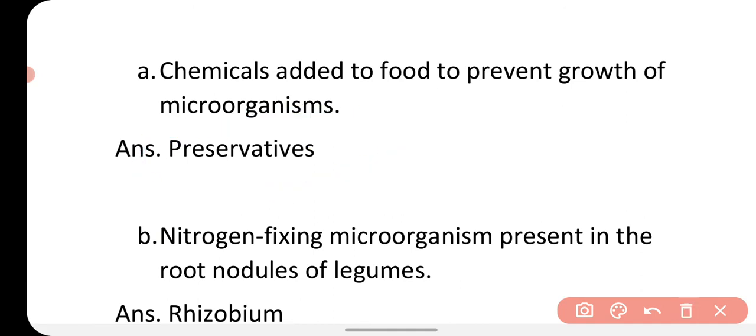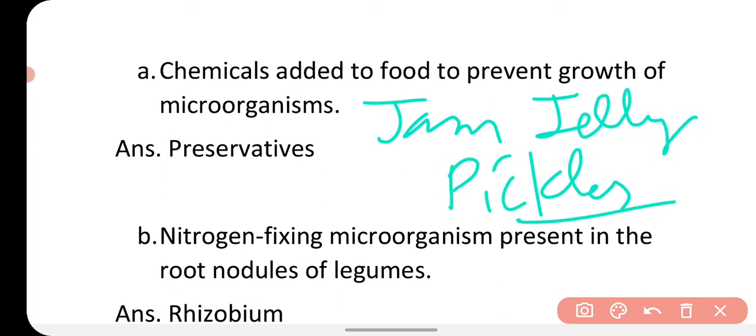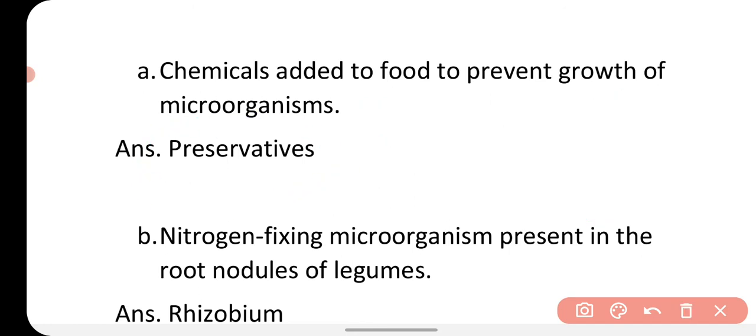Like we use chemicals in jams, jellies and pickles to keep them for a longer duration. They are called preservatives, so that we can use that food item for a longer duration.